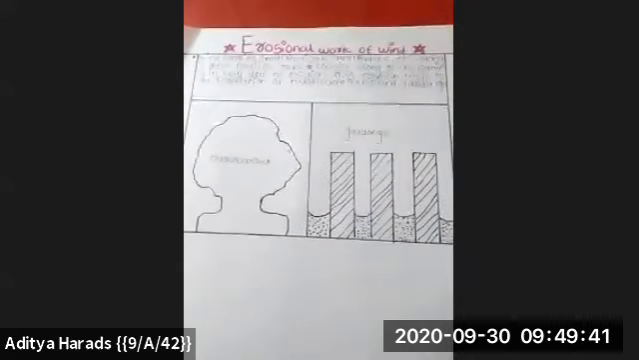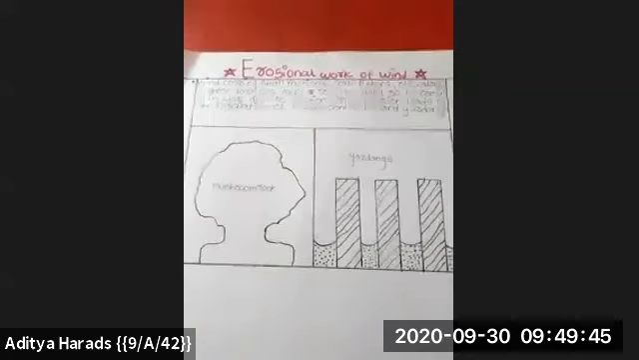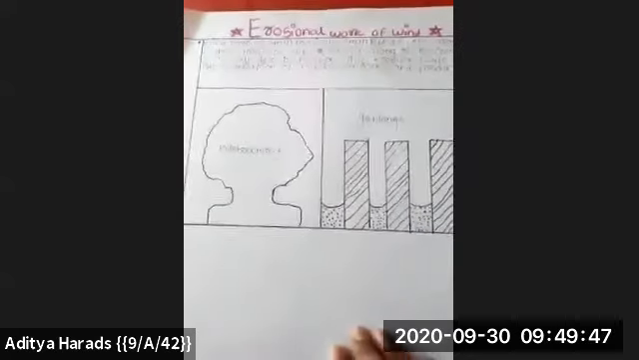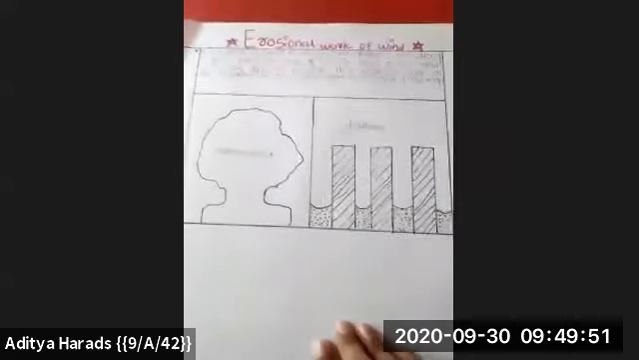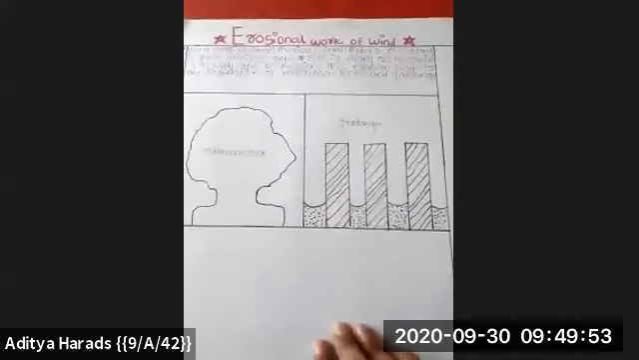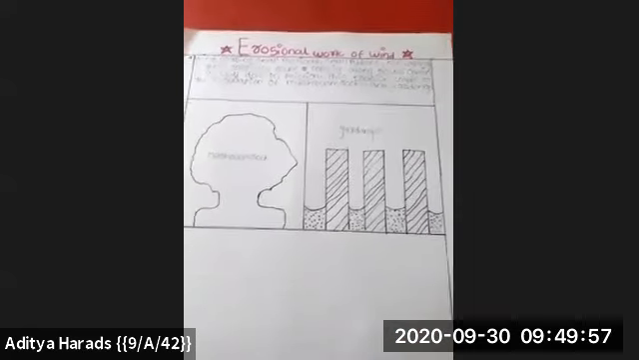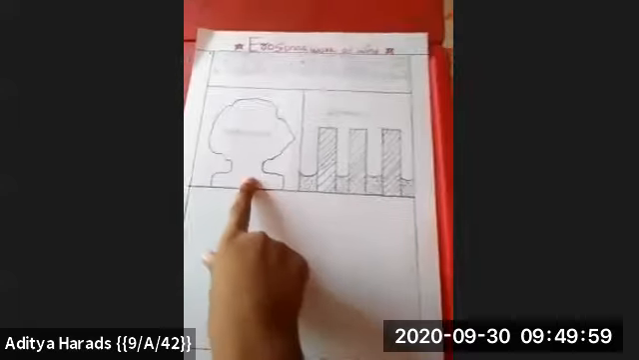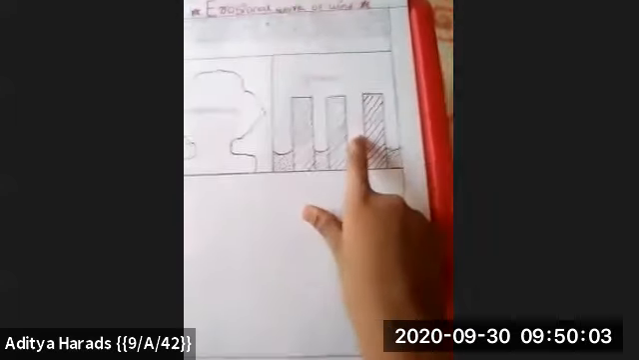My topic is the erosional work of wind. The wind carries small particles, small papers, etc. Along with this, the particles cause erosion of rocks in the way, due to friction. This erosion leads to the formation of mushroom rocks and yardangs. This is a mushroom rock formed by the erosional work of wind, and yardangs.